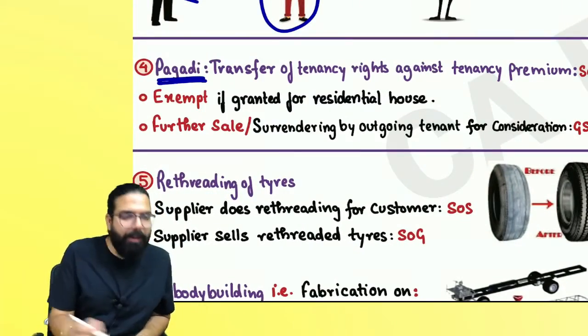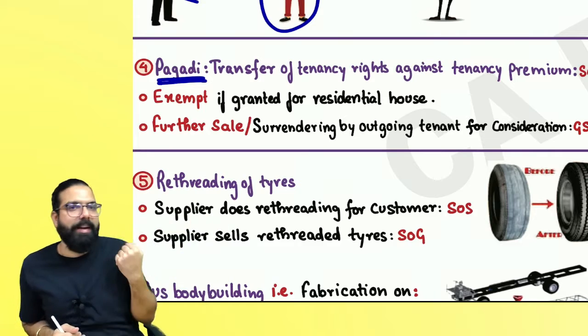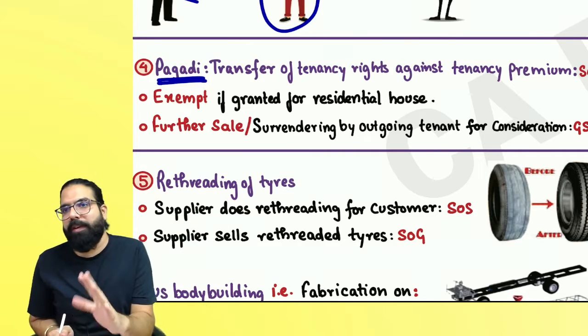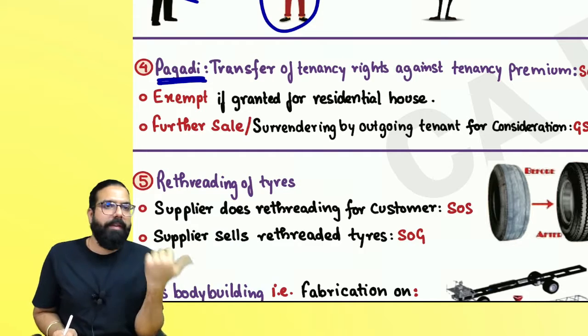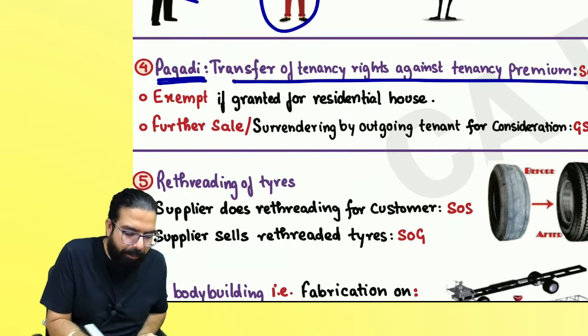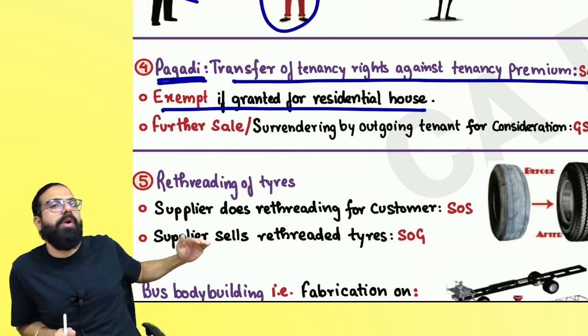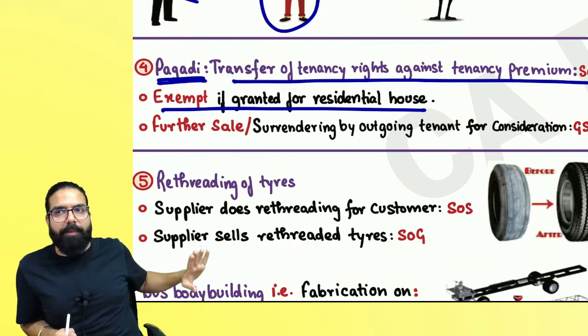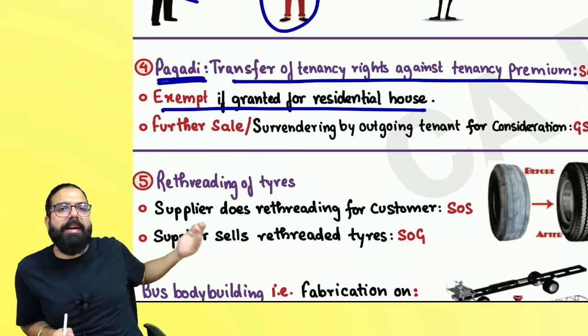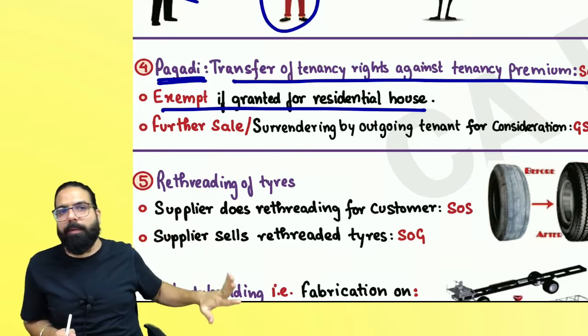Pagdi system means what? If I give my tenancy right against tenancy premium, it is a supply of service. Always remember, anyone giving tenancy right against tenancy premium is always a supply of service. Remember one thing, if you are giving it for residential property, it will always be exempted. Although it is a supply of service, because you are giving tenancy right for residential property, it will be exempted.